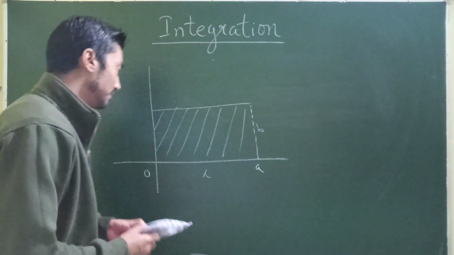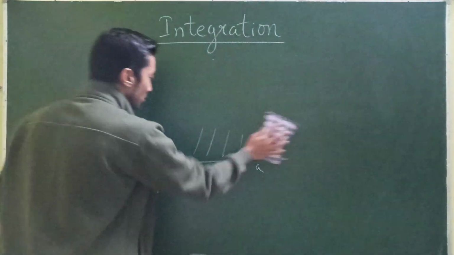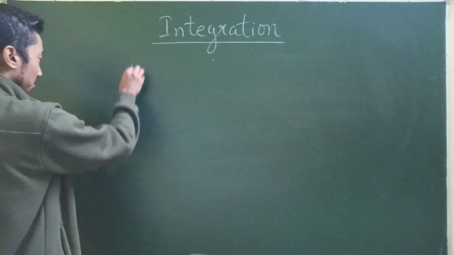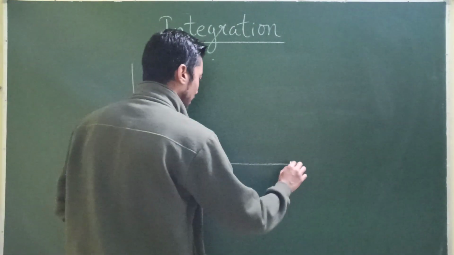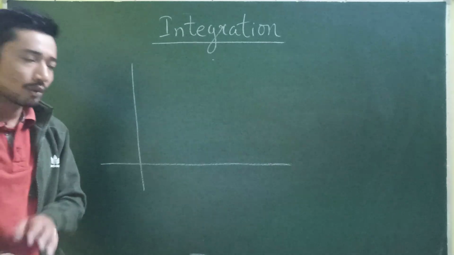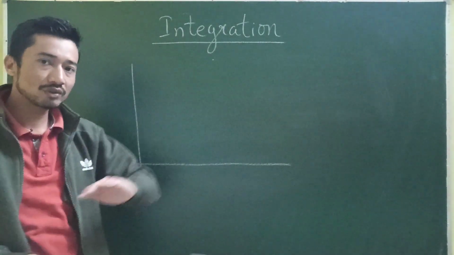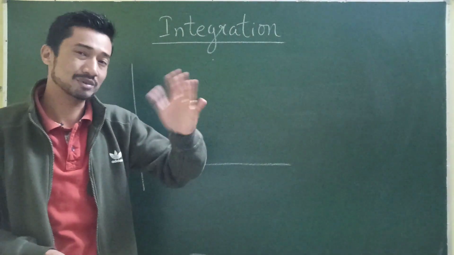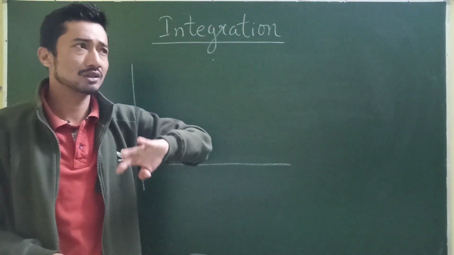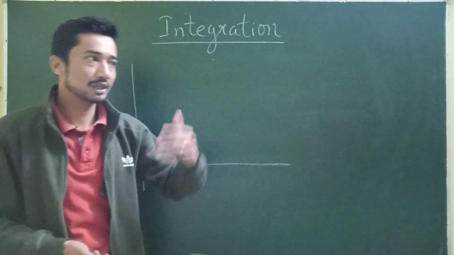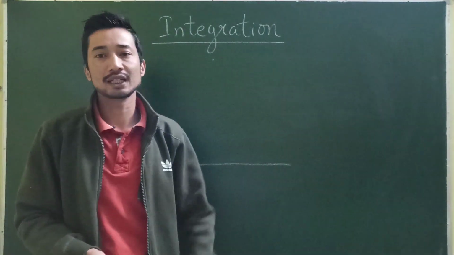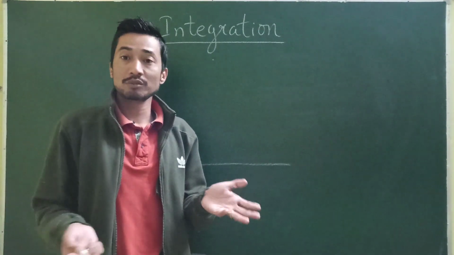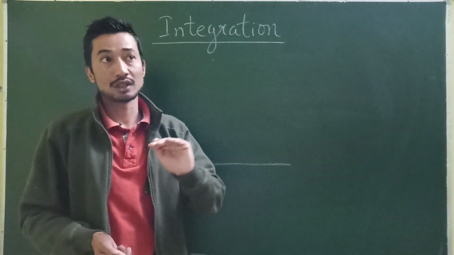But not every time the situation is going to be so ideal and so perfect, isn't it? Absolutely not. Because, for example, the velocity of a particle, the velocity of an object. When an object moves, what happens? It moves at variable speed or variable velocity in terms of magnitude. See, if I move from here to, let's say, one point, and I say that in 2 hours my average velocity was 30 kilometers per hour, it doesn't mean that throughout the whole journey I was traveling at a fixed 30 kilometers.